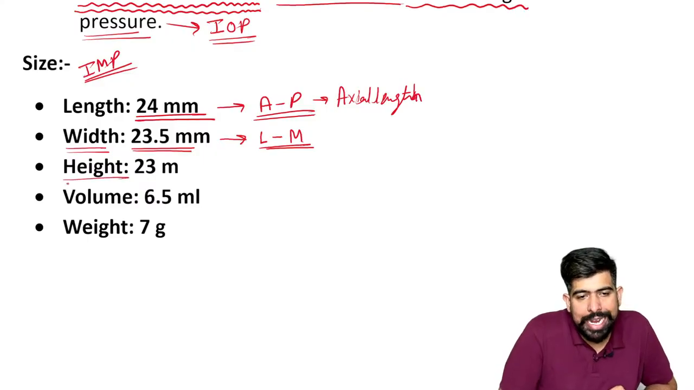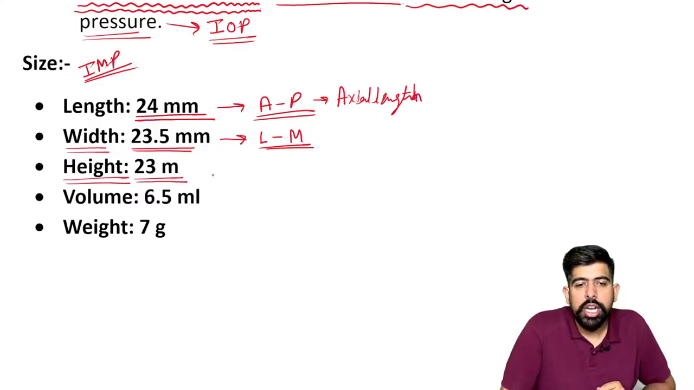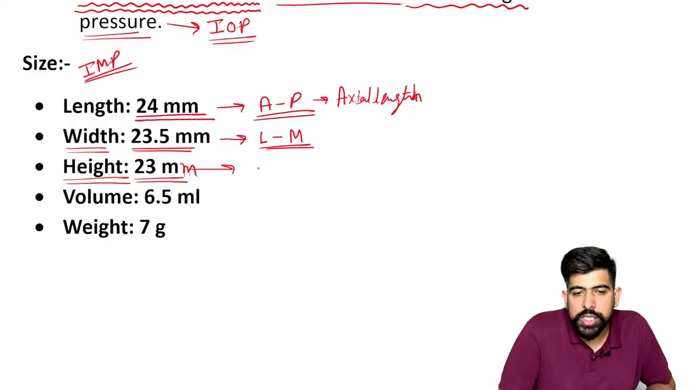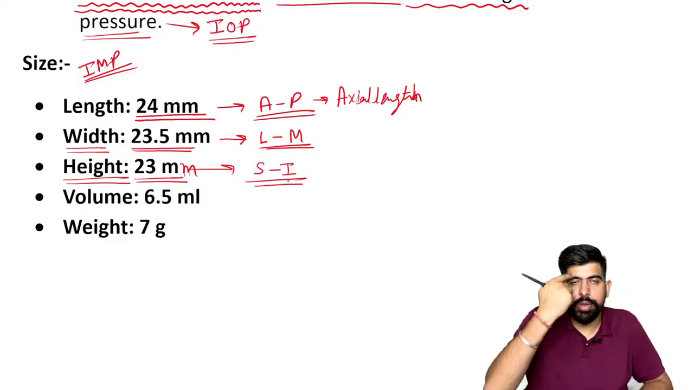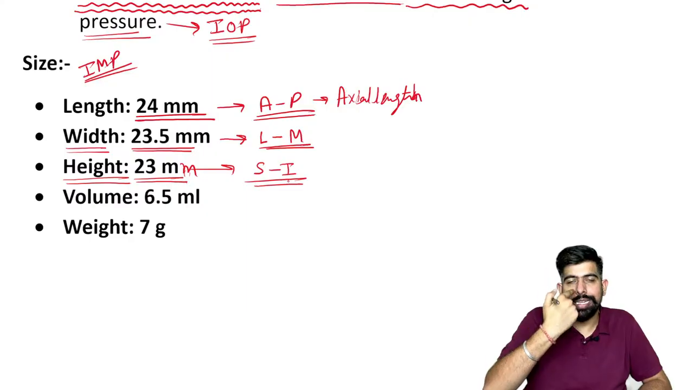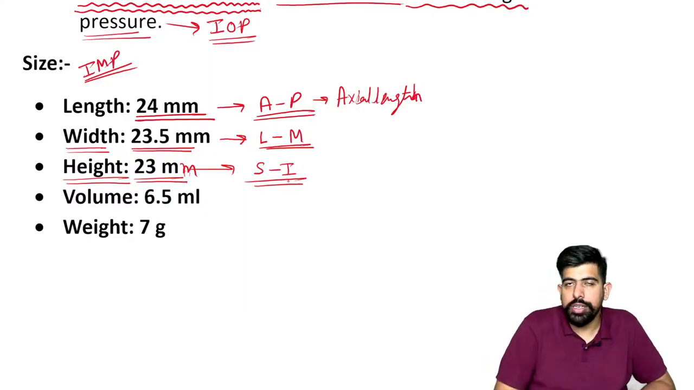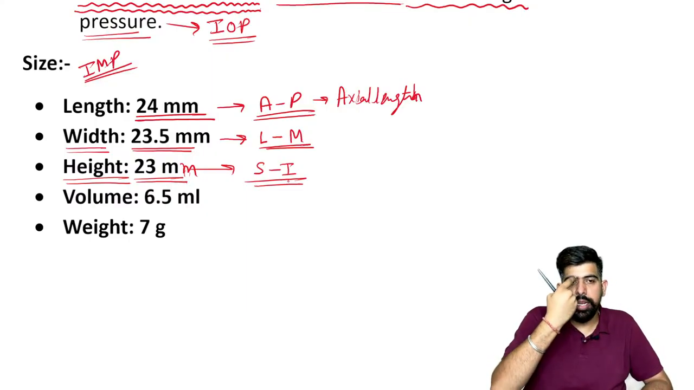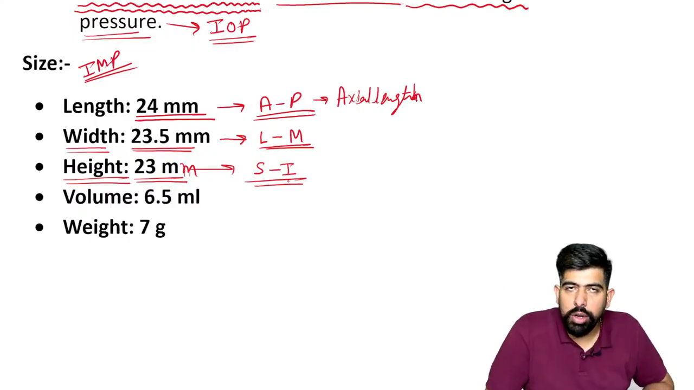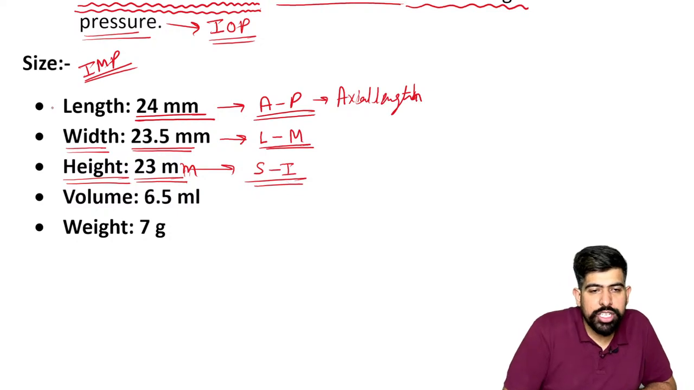And the last is your height. Height is 23 mm, and this is from the superior to inferior, like from here to here. This is a three-dimensional structure, right? So the height is 23, width is 23.5, and the length is 24. So just remember about it.